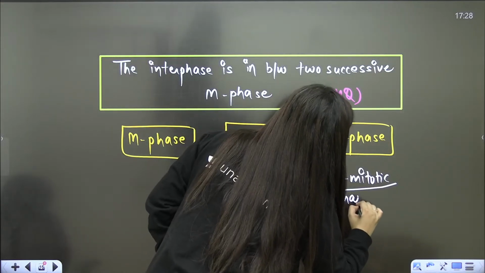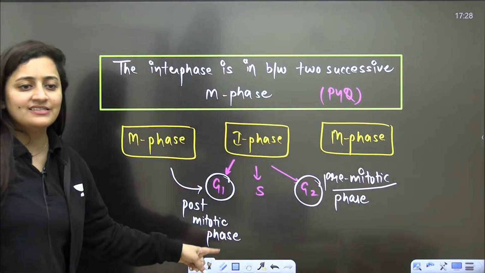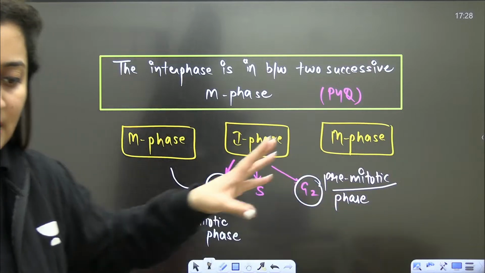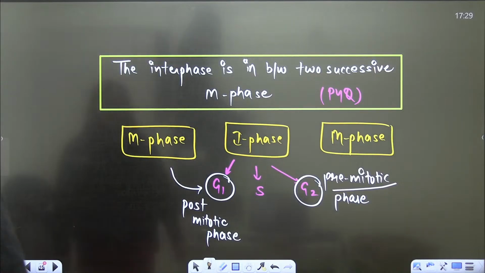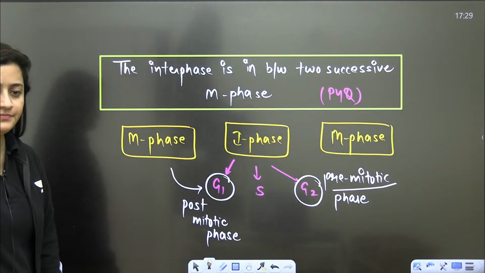So do not get confused about why one is post-mitotic and the other is pre-mitotic. Is that clear? If there is any doubt, do let me know.